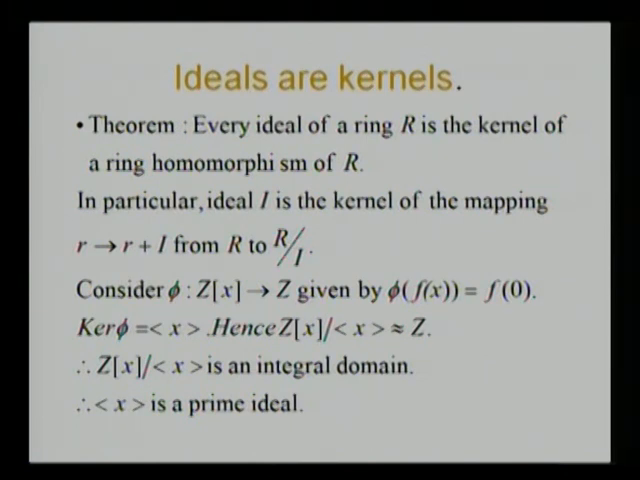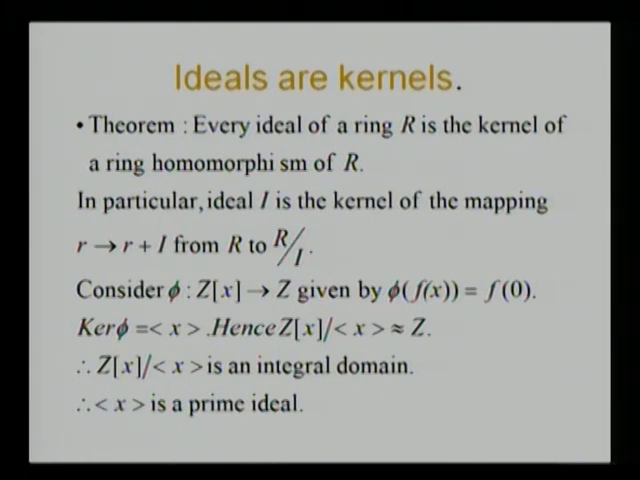Consider the function phi going from Z[x] to Z given by phi of any polynomial f equal to f of 0, the value of f at the point 0, namely the constant term of the polynomial. Then what is the kernel of phi? Kernel of phi will be the set of all polynomials such that f of 0 is 0. f of 0 is 0 means x is a factor of the polynomial. So such a polynomial is always divisible by x. So kernel of phi is nothing but the principal ideal generated by the polynomial x.